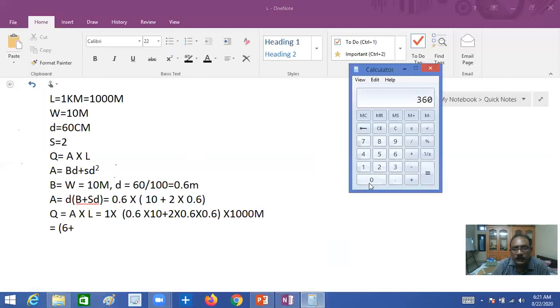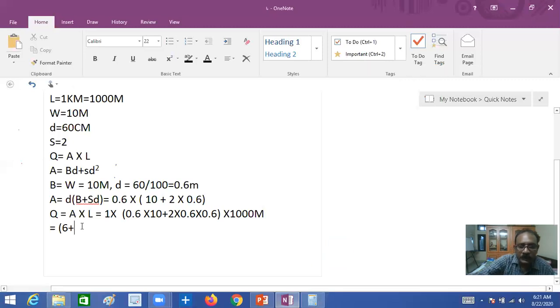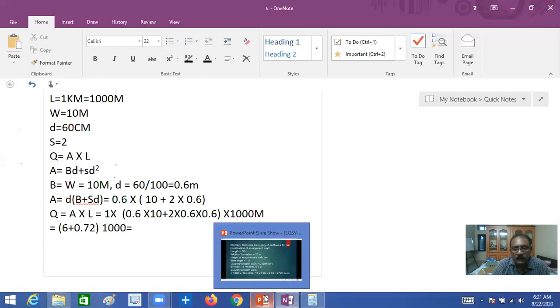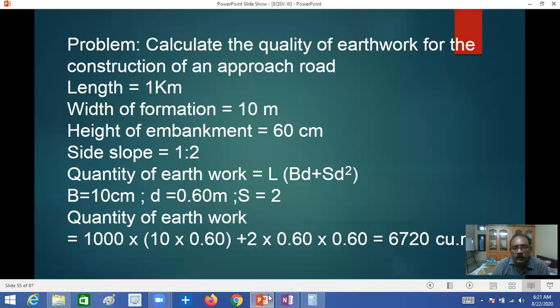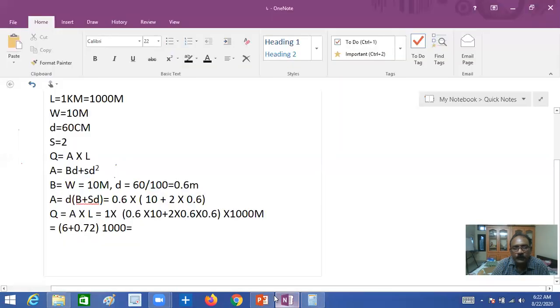Just go to the calculator, 0.6 into 0.6 into 2 is 0.72. This multiplied by 1000 meters, you will get the total quantity.